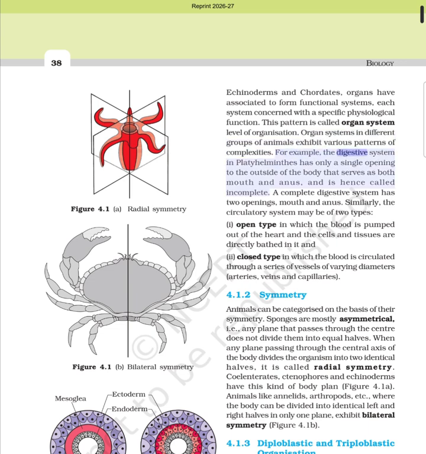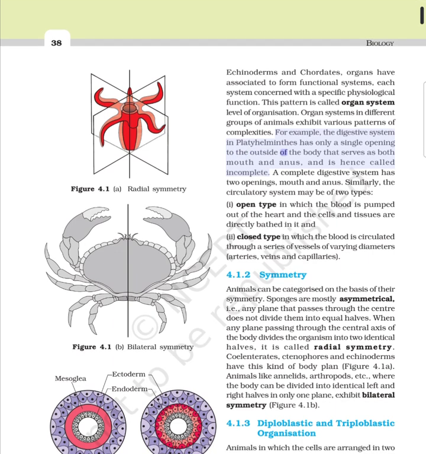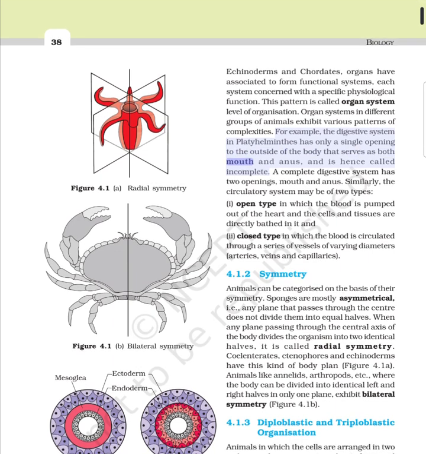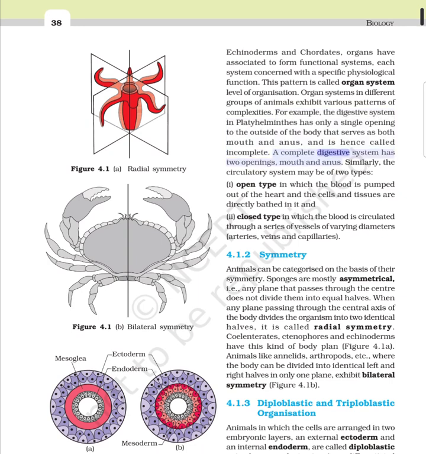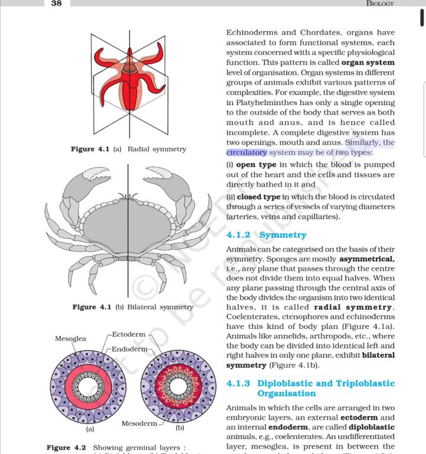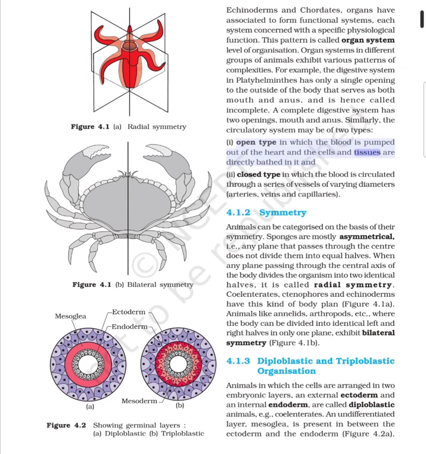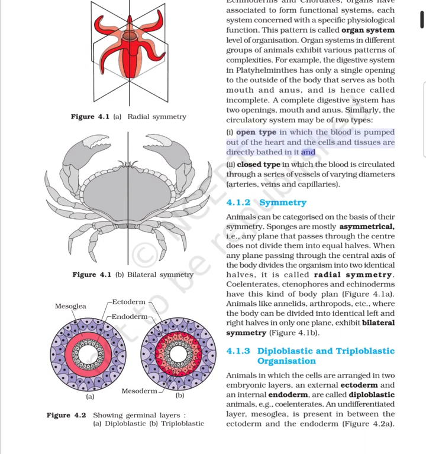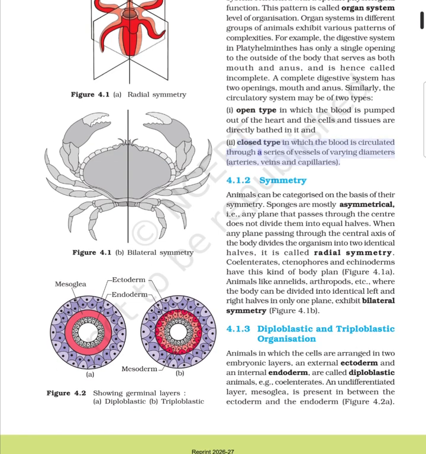For example, the digestive system in platyhelminths has only a single opening to the outside of the body that serves as both mouth and anus, and is hence called incomplete. A complete digestive system has 2 openings, mouth and anus. Similarly, the circulatory system may be of 2 types: open type, in which the blood is pumped out of the heart and the cells and tissues are directly bathed in it, and closed type, in which the blood is circulated through a series of vessels of varying diameters.